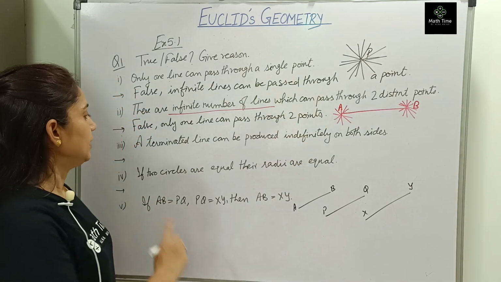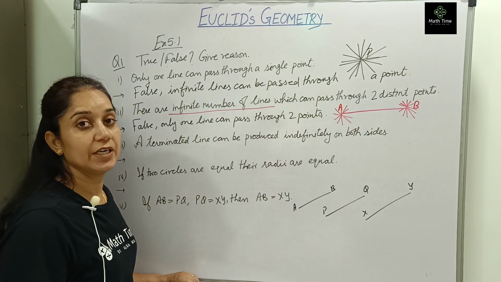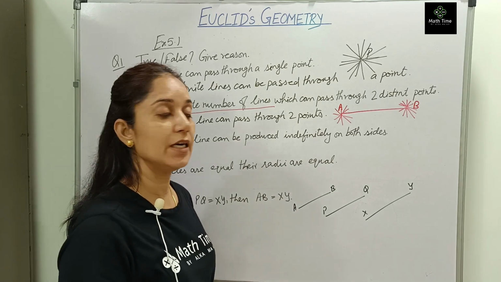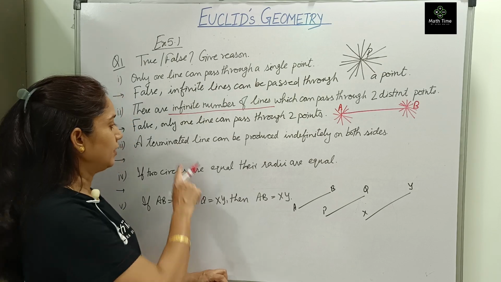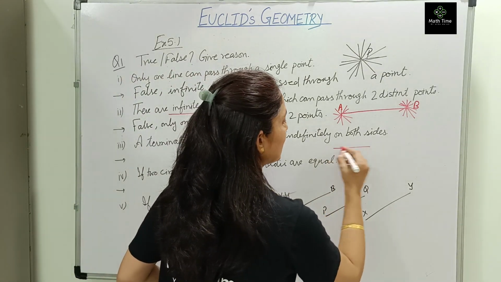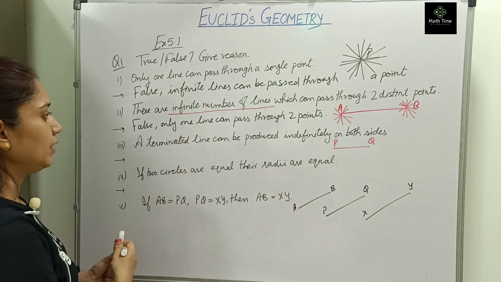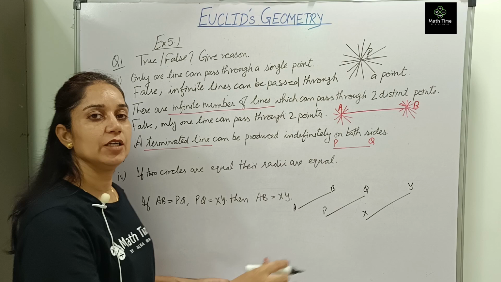Okay. Next question. A terminated line can be produced indefinitely on both ends. Now Euclid has said what is a terminated line. Nowadays what we are calling a line segment is a terminated line. So it is saying एक आपके पास line segment है PQ. Can the terminated line be produced indefinitely on both sides?